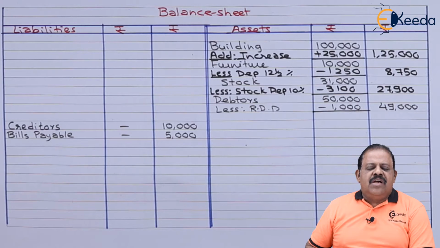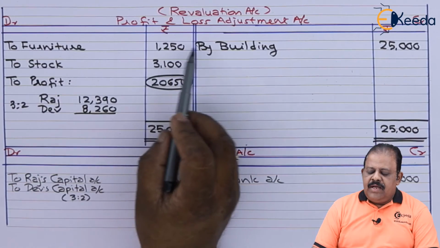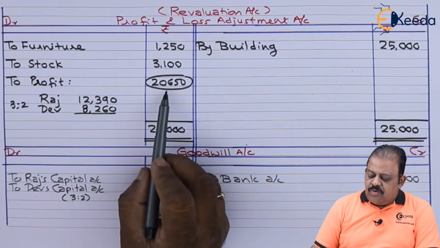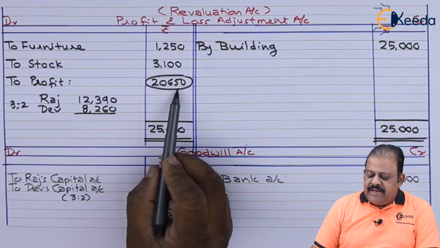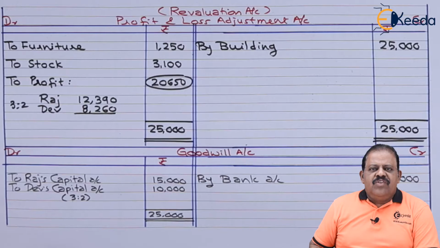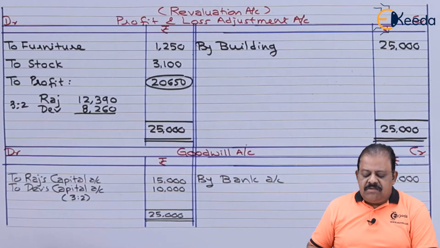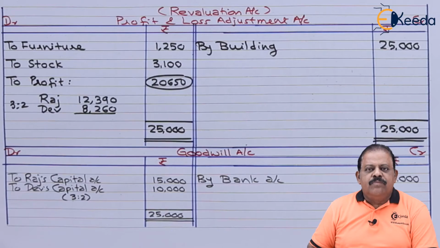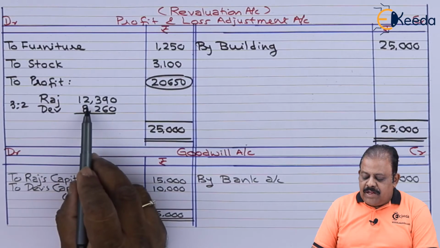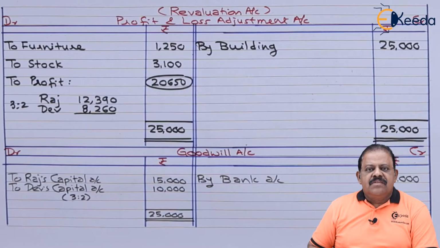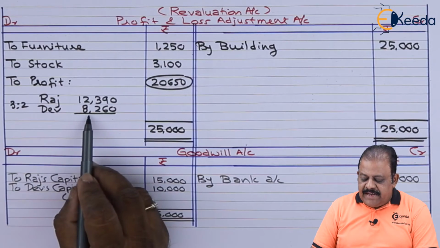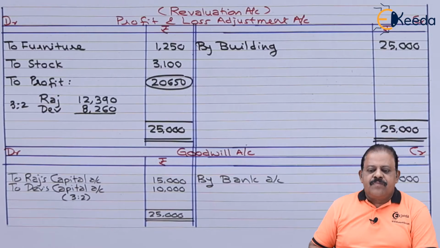Let us first close the profit and loss adjustment account. To the debit of profit and loss adjustment account, we got balancing figure 20,650, which shows profit. This will be divided among old partners in their old ratio 3:2. So share of Raj 12,390, share of Dev 8,260.